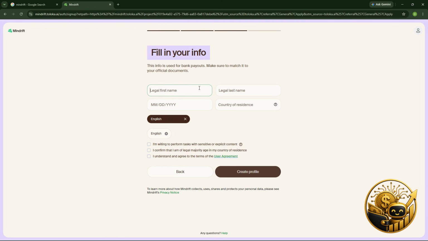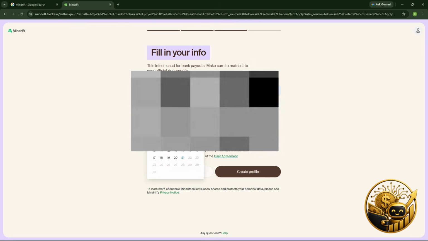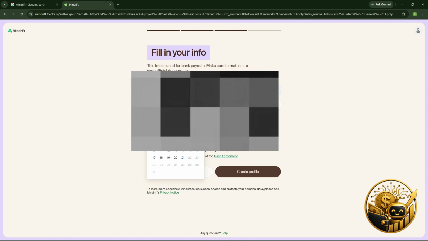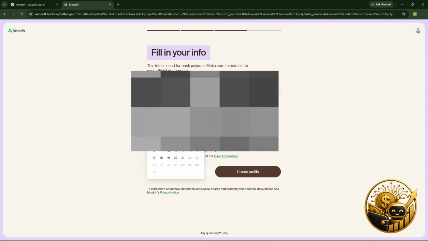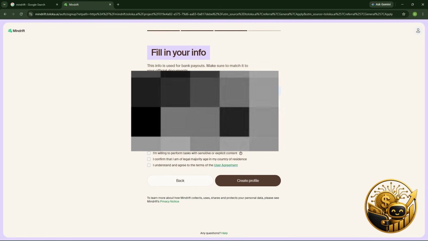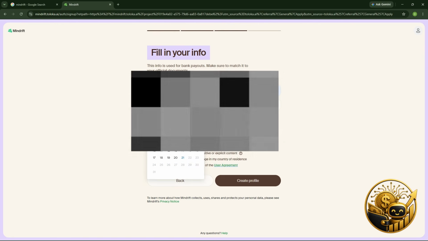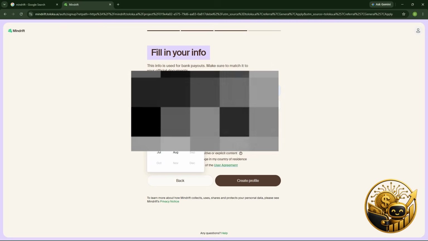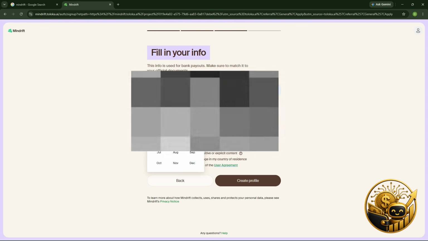Here you are going to add your legal name, which is the name you are going to use to verify you, meaning you have to do some specific verifications. That's very important. So the date you can choose, let's use 2001.